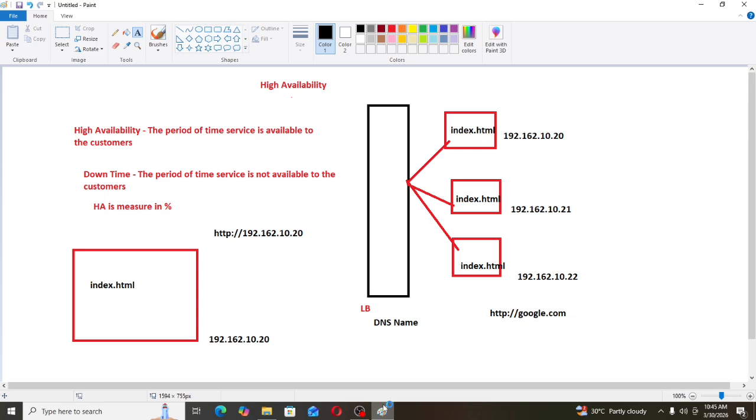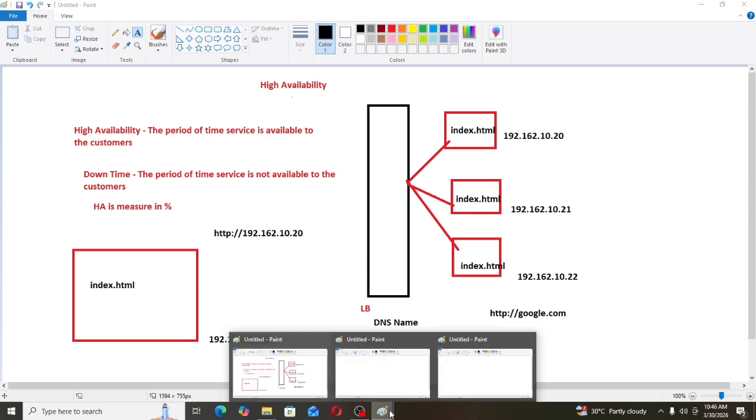Okay, see here now. We have three different servers, and on these three different servers, we have the same applications. This concept is called redundancy. What is redundancy? Having the same application on different servers.